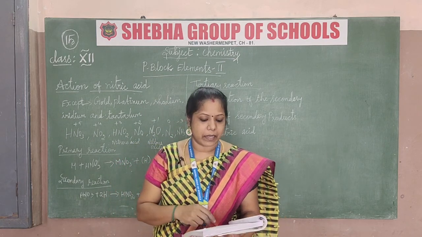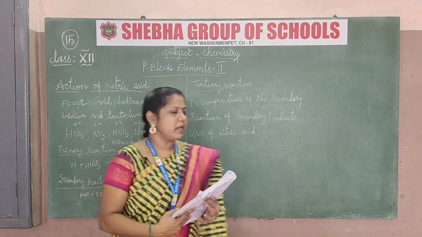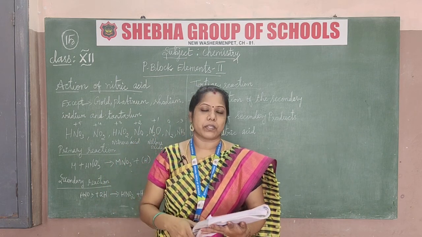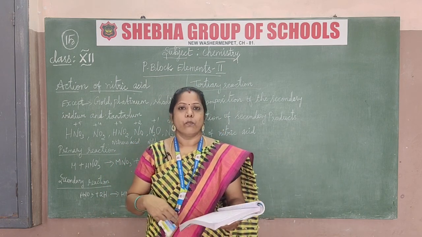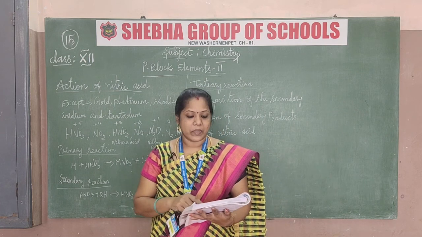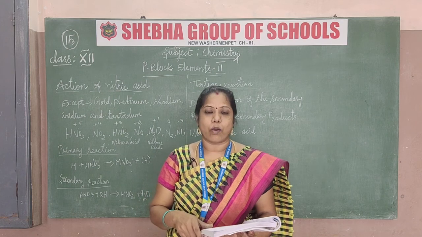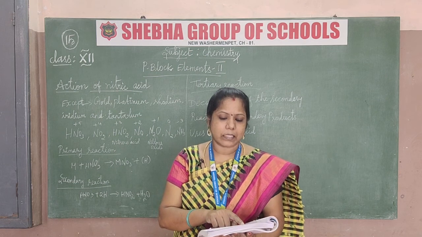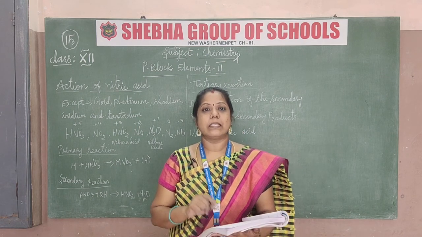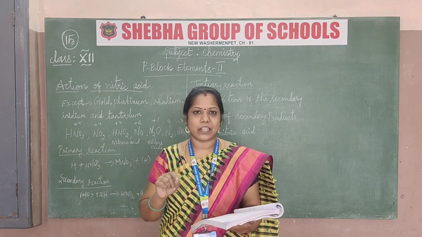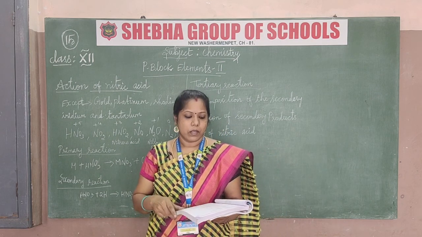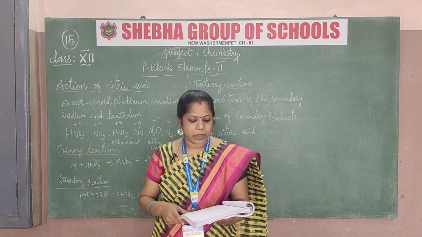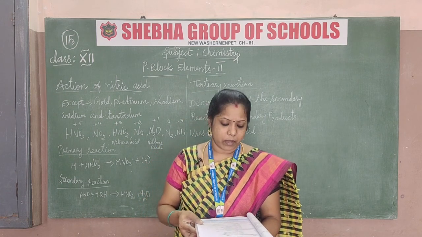For nitrous acid that is decomposed, that means there is only one reactant. So when there is only one reactant, you know that reaction category is called decomposition. What we get after the decomposition is nitric acid along with nitric oxide and water molecules. Likewise, in reaction of secondary products, nitrous acid reacts with ammonia, NH3, and we can get nitrogen gas along with water molecules. So you have to refer to that in a textbook. Many reactions are there for that in your leisure time, and examples are also given in your textbook.